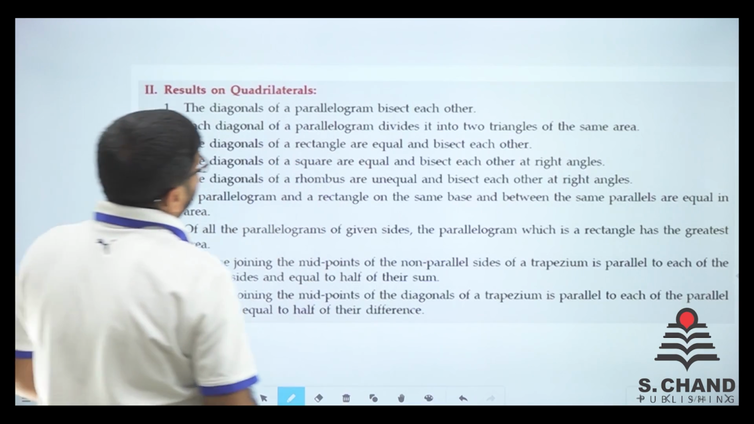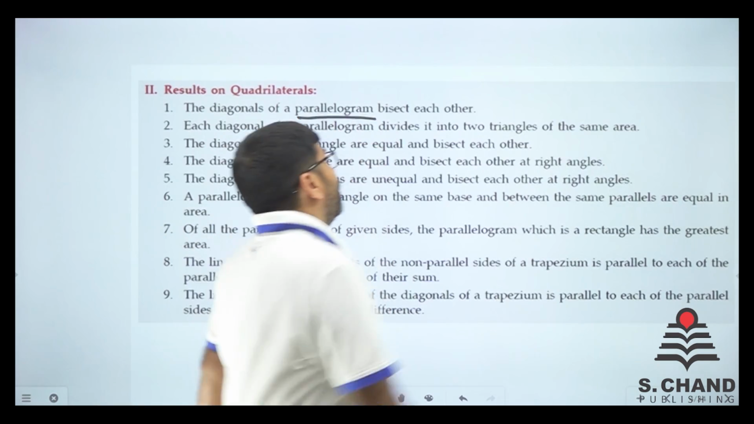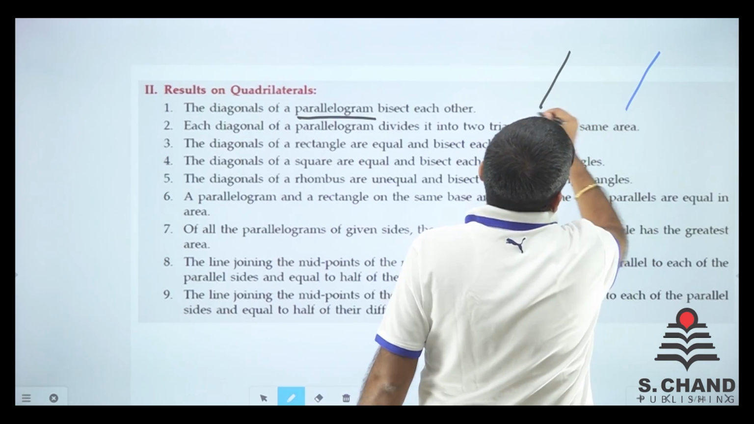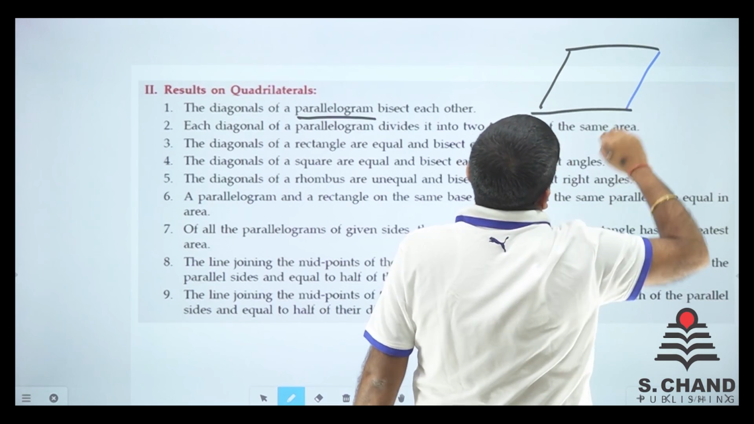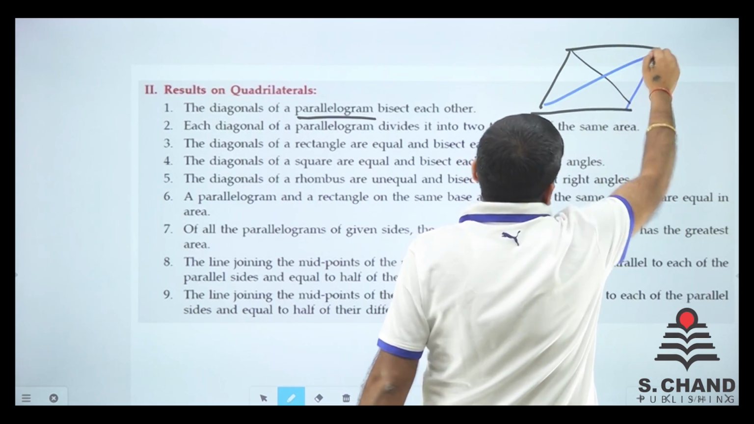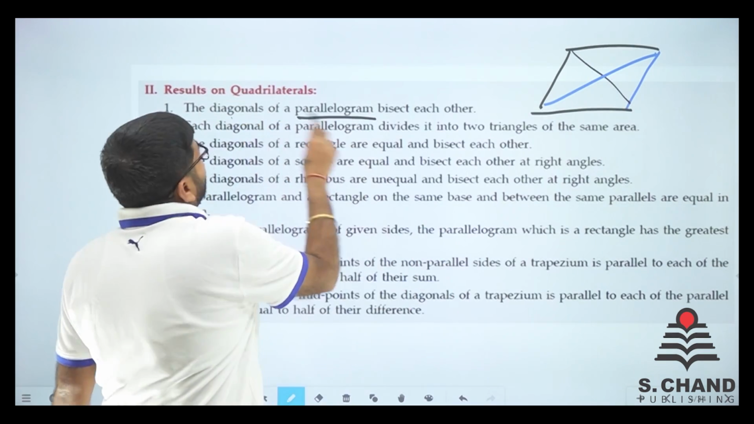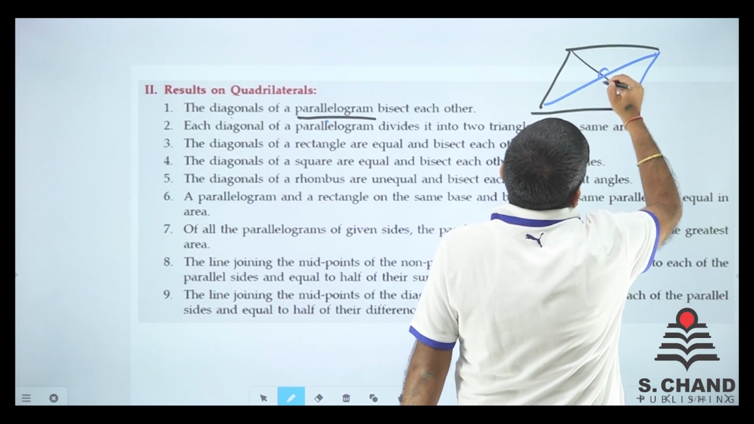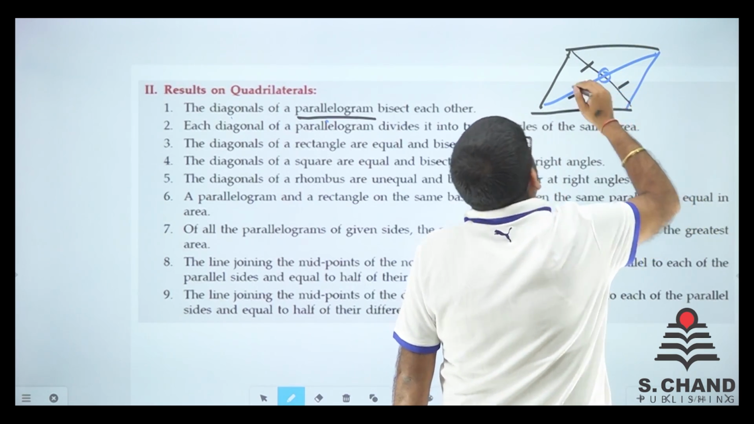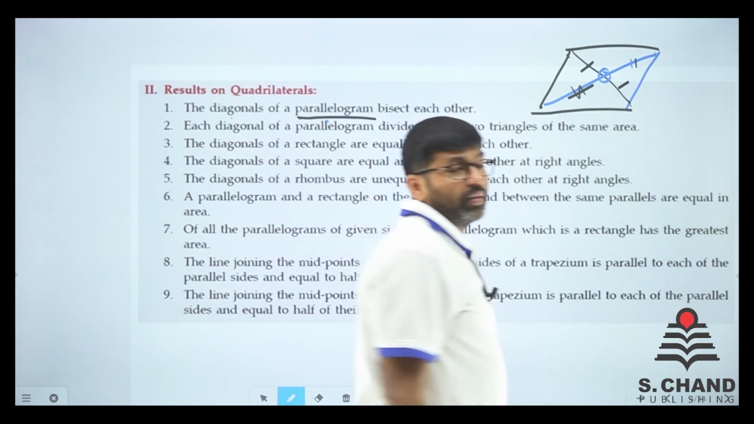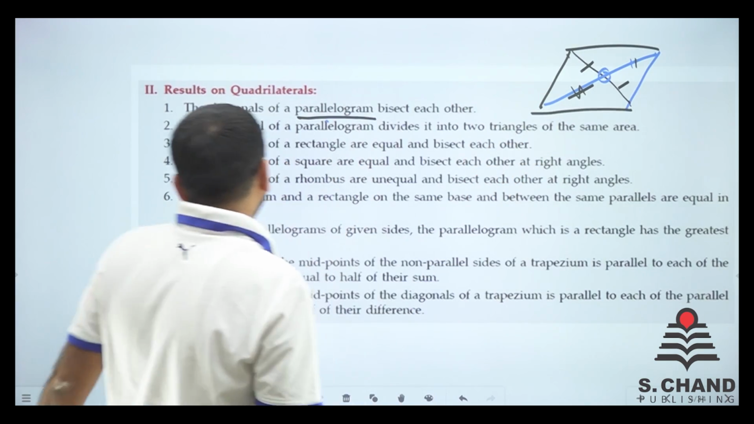The diagonals of a parallelogram bisect each other. What is a parallelogram? A parallelogram is when two pairs of sides are equal and parallel to each other, and the diagonals are not equal. See, the diagonals of a parallelogram bisect each other. This diagonal will bisect the other into 2 equal parts, and these are equal because the diagonals of a parallelogram bisect each other.